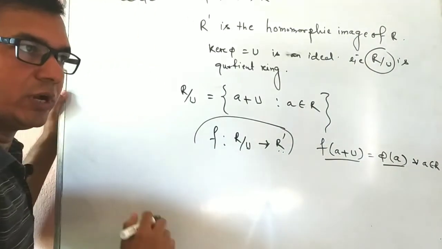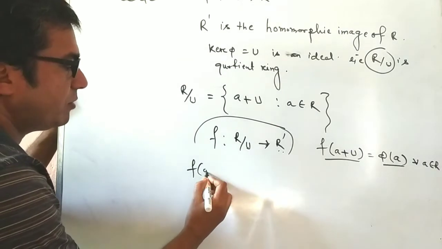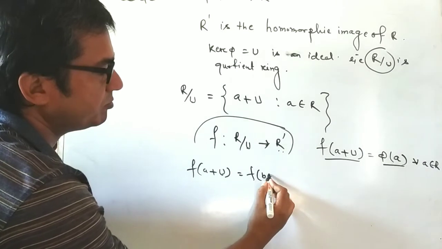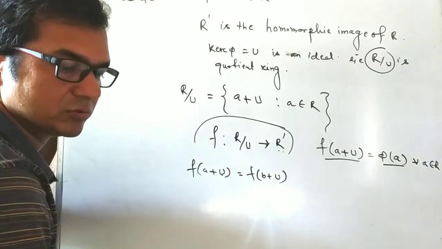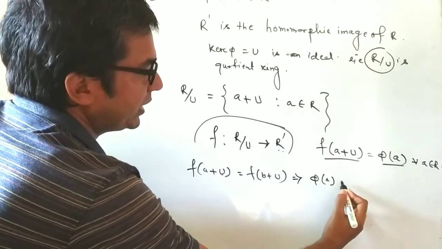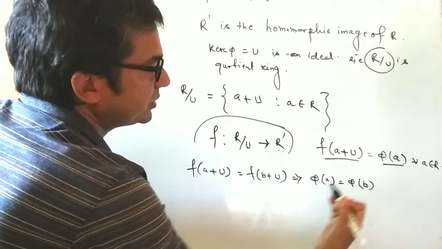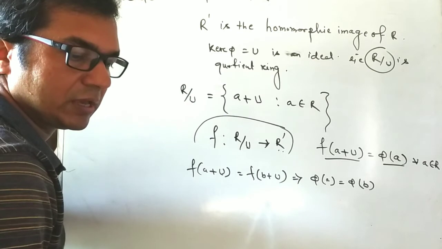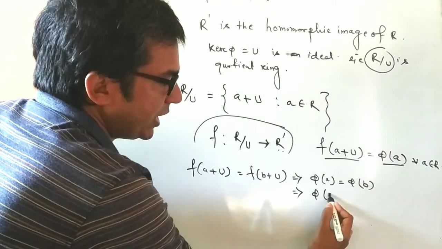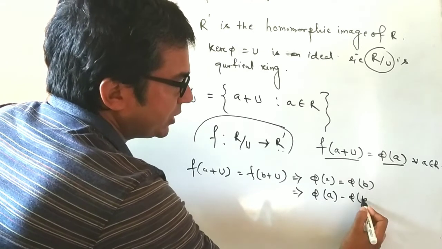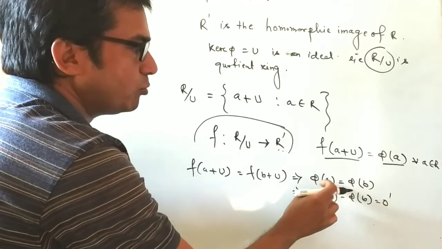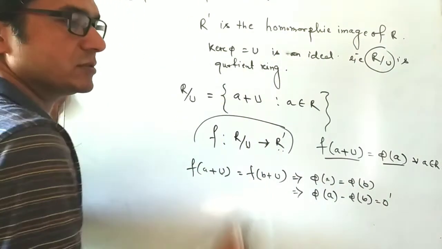To prove 1-1, we let f(a+U) equal to f(b+U), which implies phi(a) equal to phi(b), and this relation gives phi(a) minus phi(b) equal to 0', because phi(a) and phi(b) are both elements of R'.